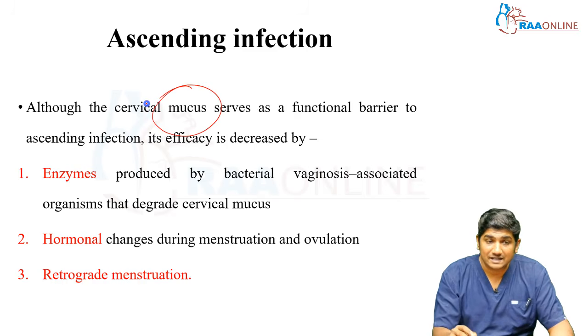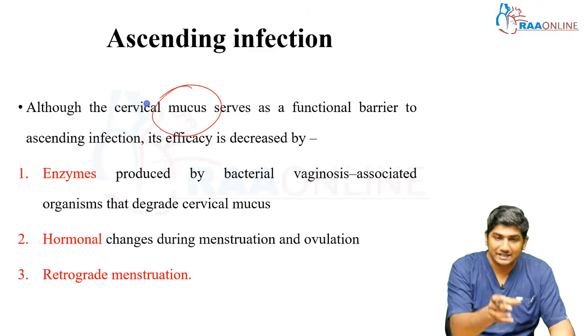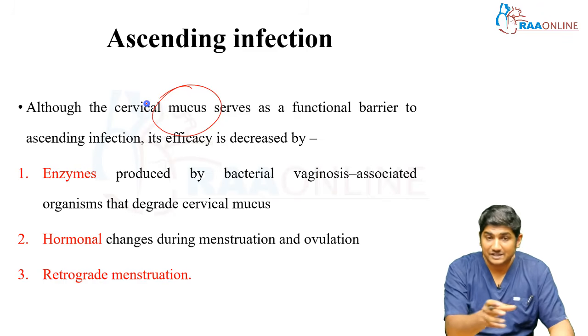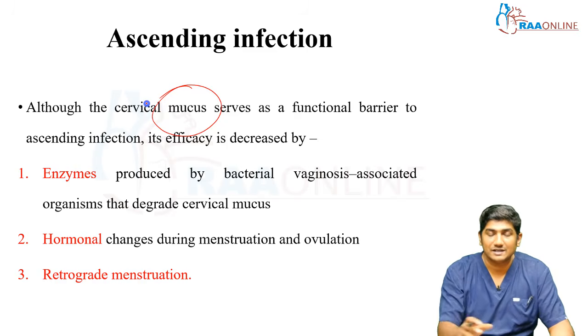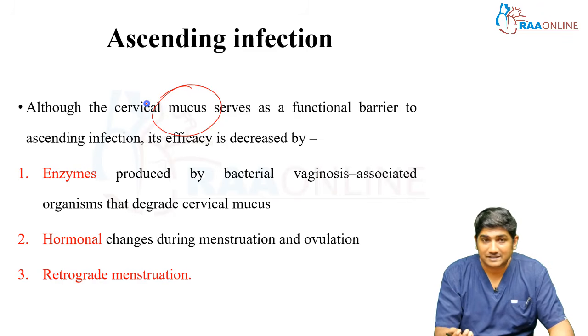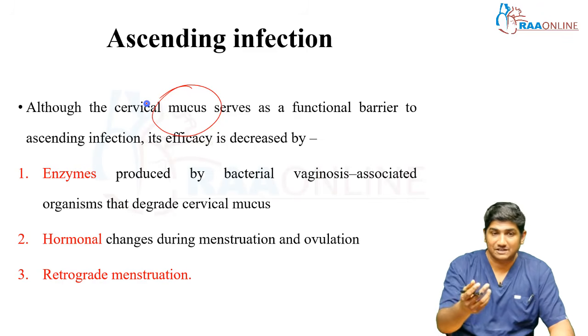Okay. Second, hormonal changes during menstruation and ovulation. During the early days of the menstrual cycle and the later days of the menstrual cycle, these are the two areas where the mucous membrane will be very, very thin. Okay. So hormonal changes can cause disruption of the mucous membrane, and retrograde menstruation can help in ascending infection.